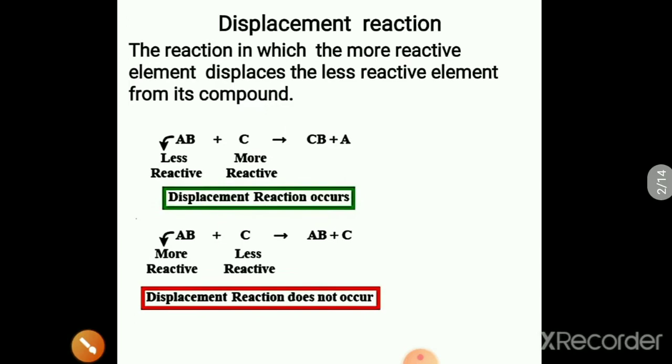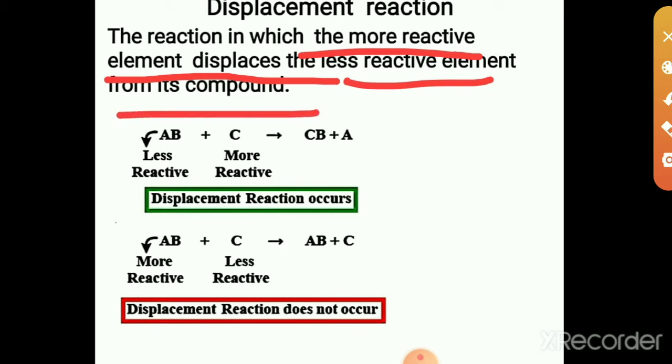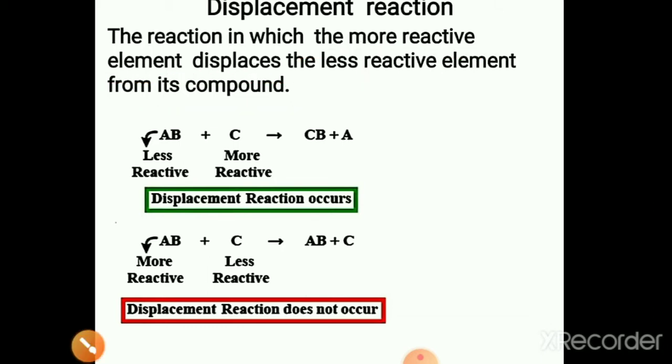Then what do you mean by a displacement reaction? The reaction in which the more reactive element displaces the less reactive element from its compound. Okay? For example, in this reaction,